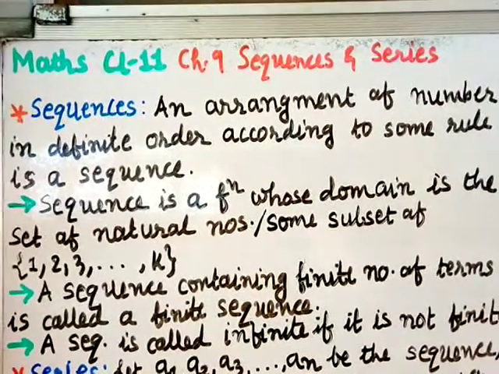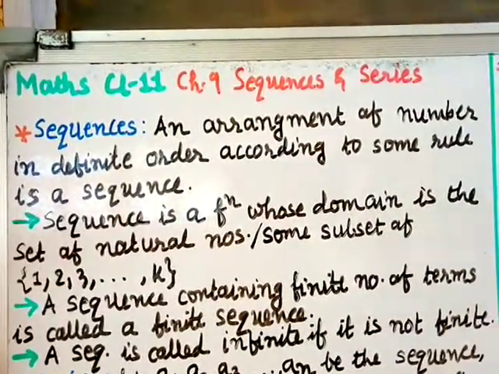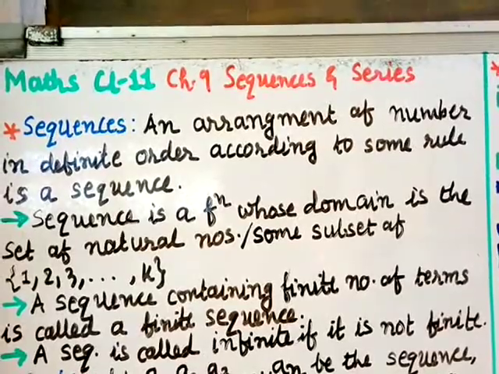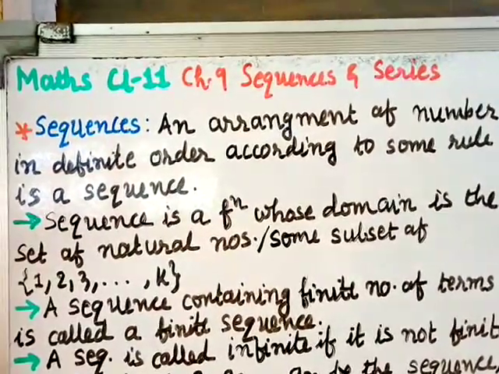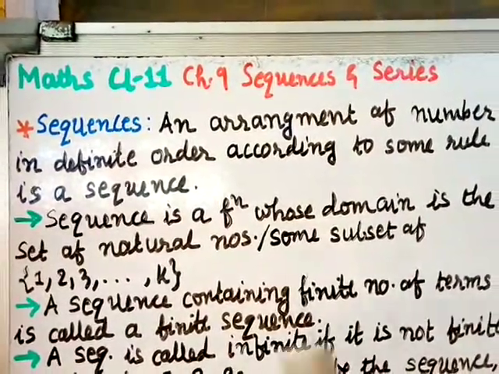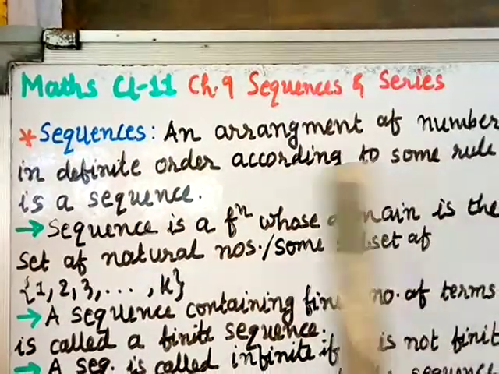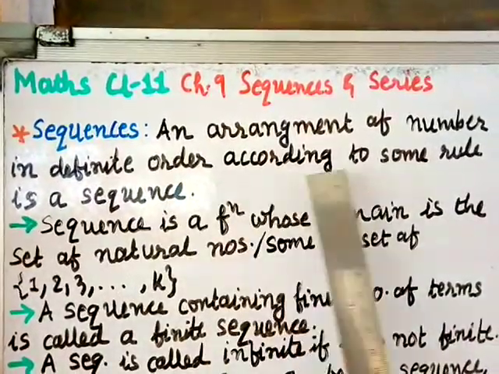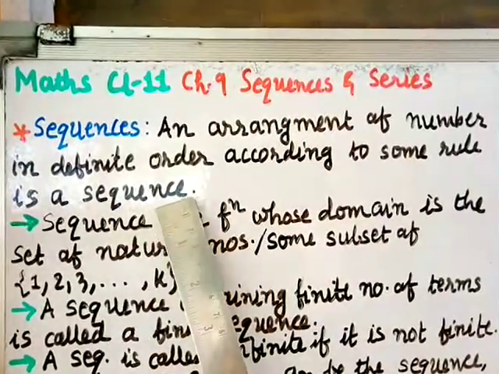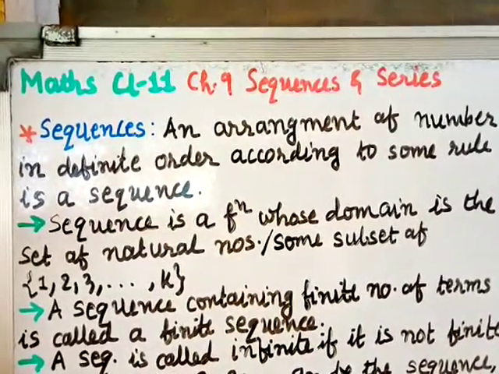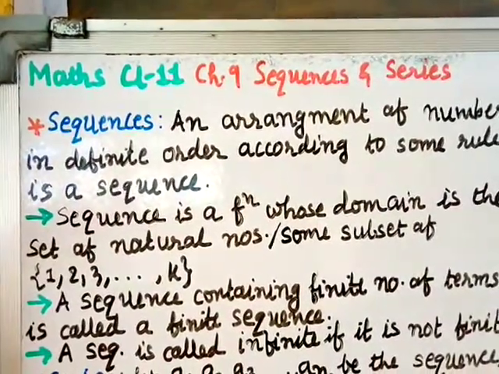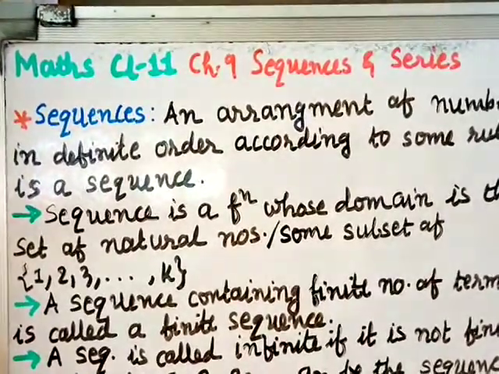We shall begin chapter 9 of Mathematics class 11, Sequences and Series. First, let us define what we mean by sequence. An arrangement of numbers in definite order according to some rule is a sequence. So sequence is the arrangement of numbers in definite order according to some rule.